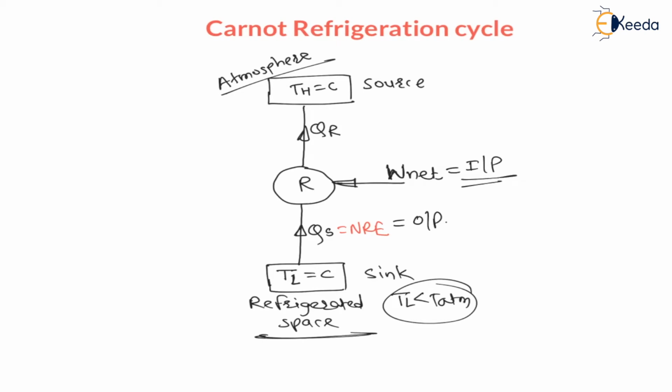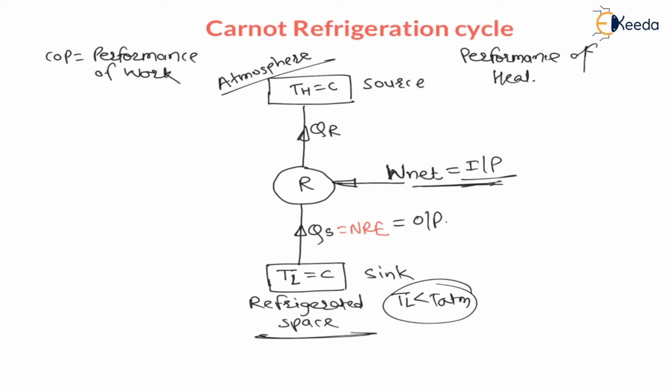Now as work is given as input, the performance of work is called COP, coefficient of performance. Performance of work is called coefficient of performance. And performance of heat, if heat is given as an input, is called efficiency, and this efficiency you are going to learn in the IC engine subject, or for the engine, right?